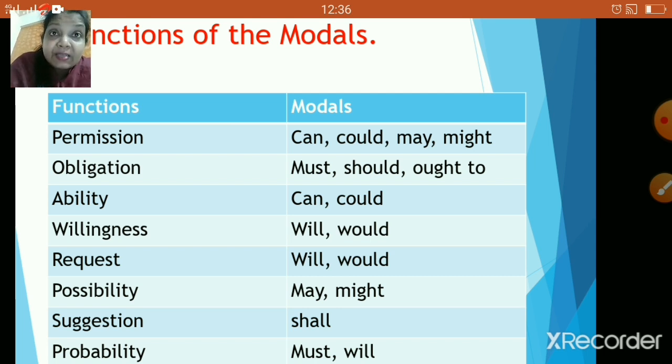So there is a possibility. Then what is the probability, children? Probability means probably it's going to happen. It's a guess, okay? So she must be on the bus, okay? So it's a good guess. So yes, these were the few examples, children, to give you more clarity about how the modal verbs are being used.